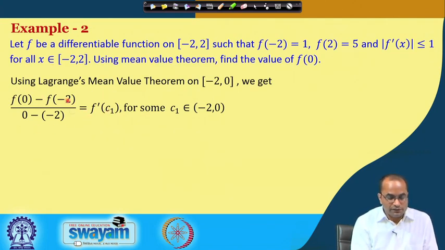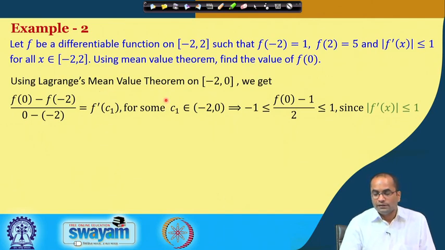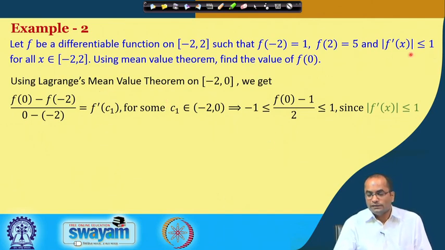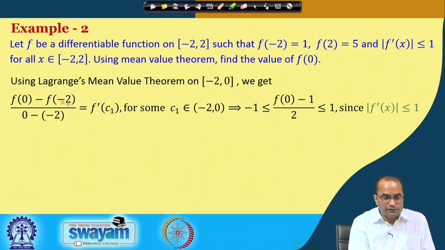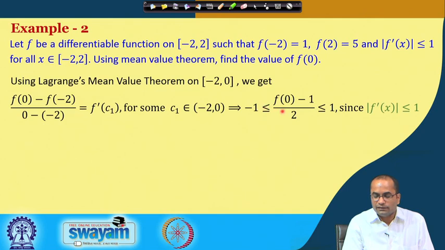So, what is this expression here? f(-2) is 1. So, (f(0) minus 1) divided by 2 lies between minus 1 and 1, because this is equal to the derivative, and the absolute value of the derivative is less than or equal to 1. Now, if we multiply this inequality by 2, we will get minus 2 less than or equal to f(0) minus 1 less than or equal to 2, and then we can add 1 to the inequality.